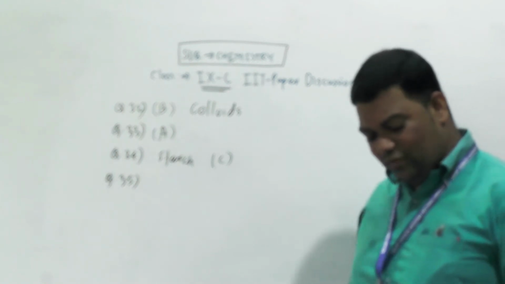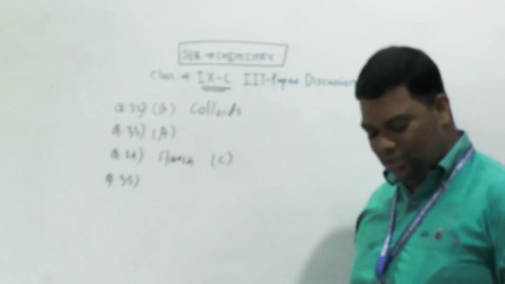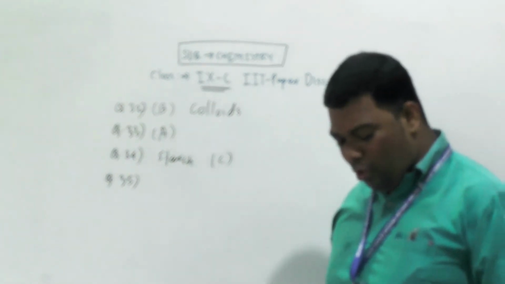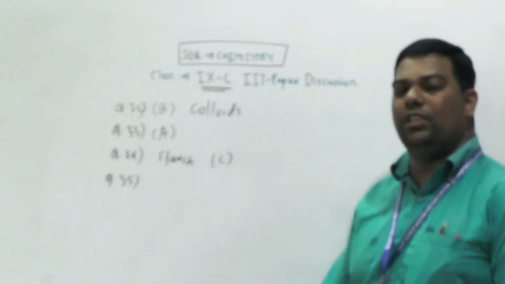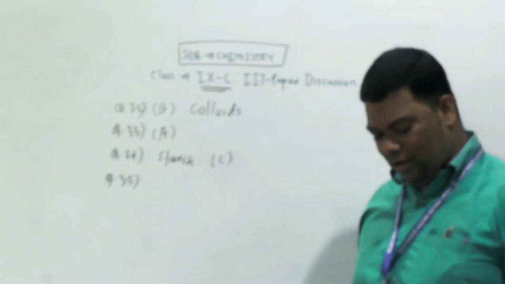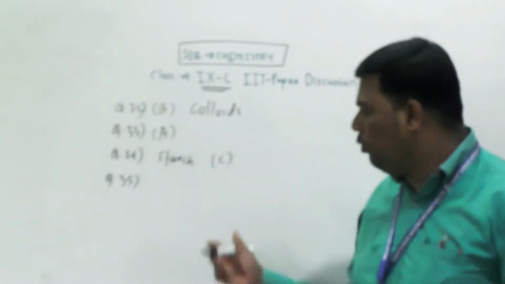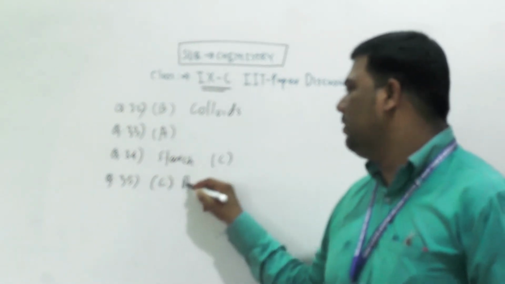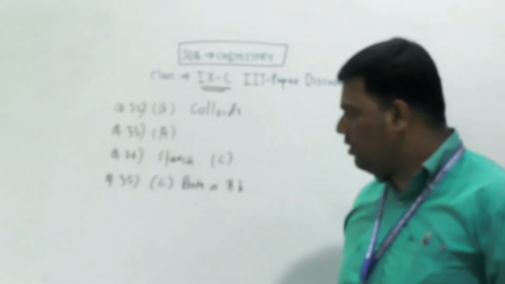Which property is observed in an emulsion? A, Tyndall effect; B, Brownian motion; C, both A and B; and D, none of these. Obviously, an emulsion shows both. Tyndall effect as well as Brownian motion, means both A and B. Both A and B. Understood?